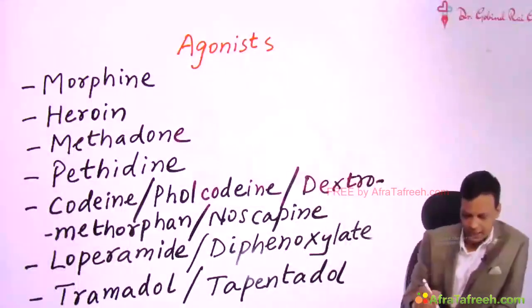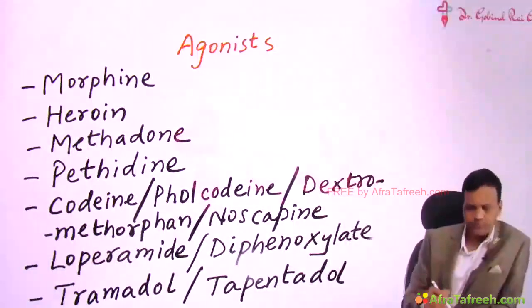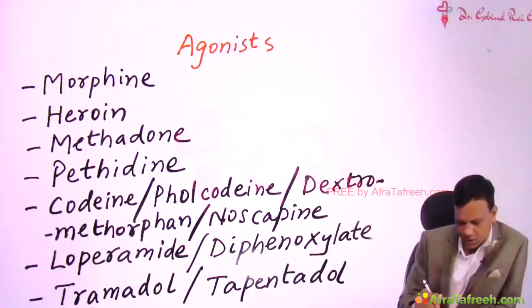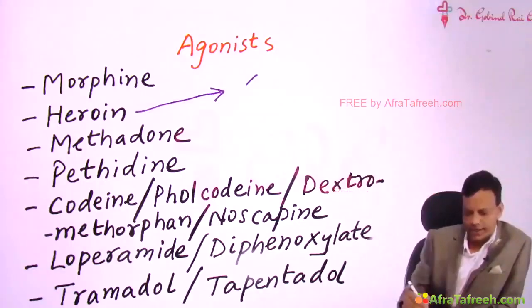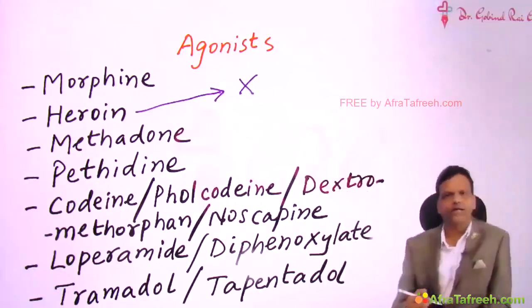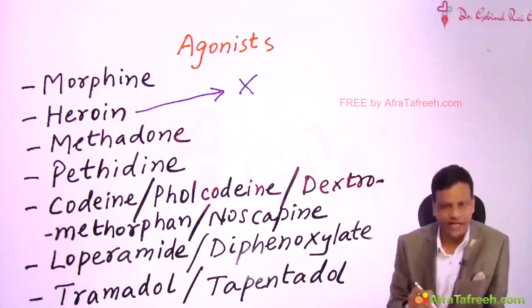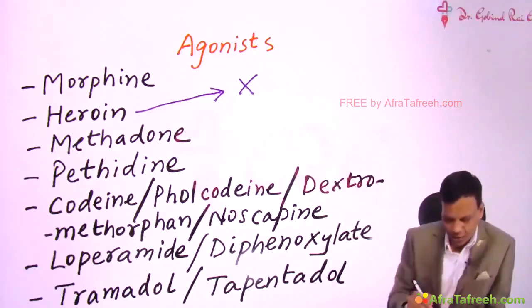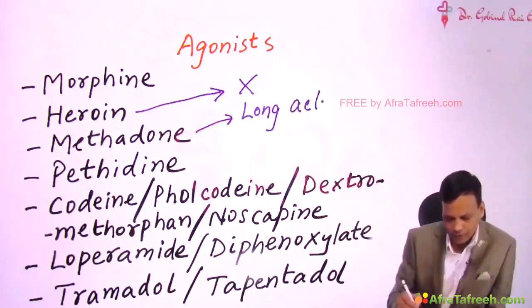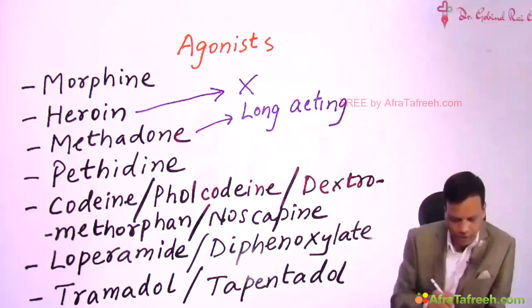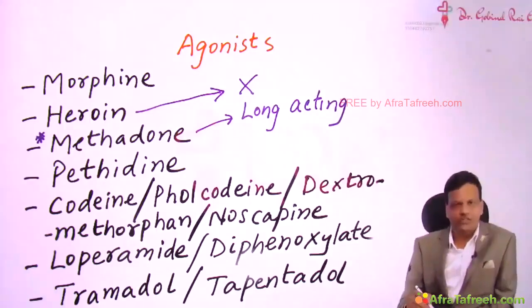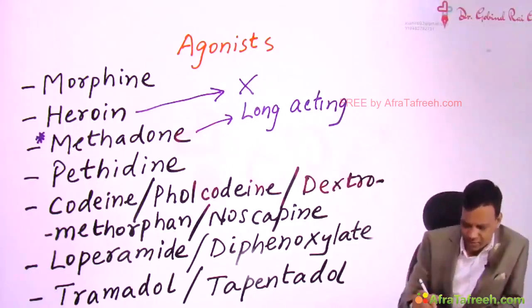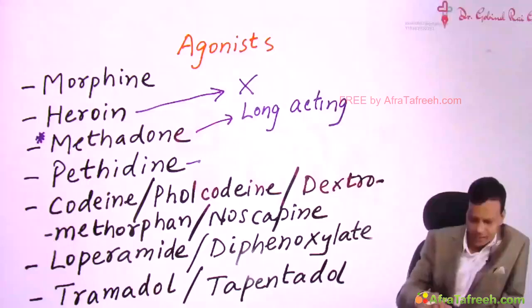Morphine we already covered in detail. Heroin is around 100 times more addictive than morphine, so it is not used in clinical practice. The only important clinical point is that it is an addictive drug. Now methadone is a very long acting opioid. Its major clinical role is in de-addiction of opioids. Now pethidine, the special point to remember about pethidine is